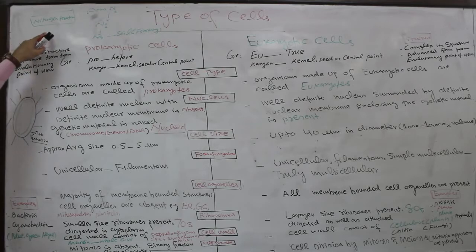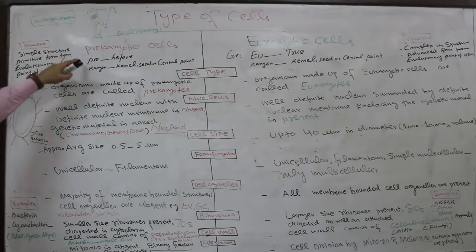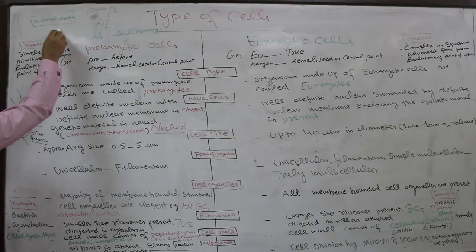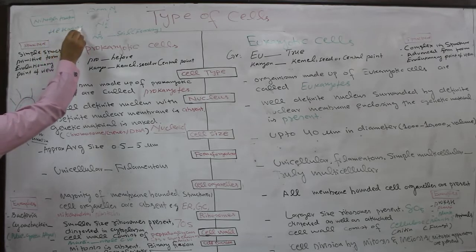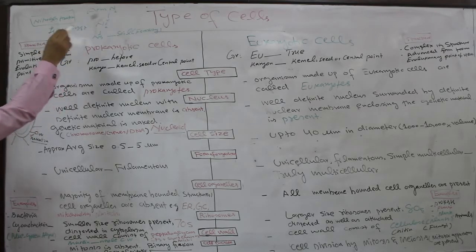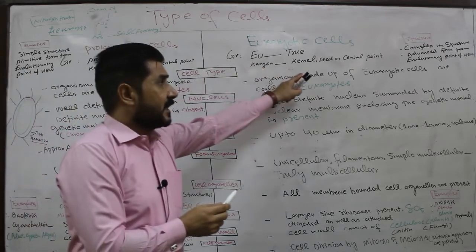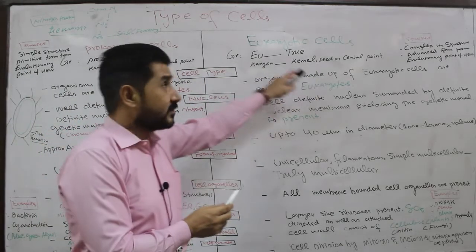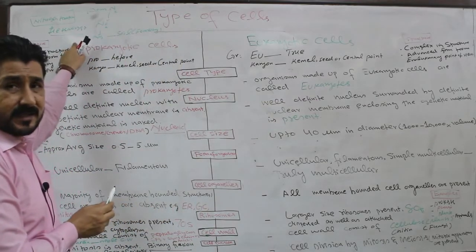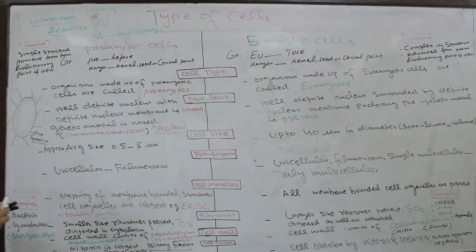So nitrogen fixation is a process exhibited by prokaryotic organisms, that is both bacteria and blue-green algae, due to the presence of a cell in them called the heterocyst. Eukaryotes show no nitrogen fixation due to the lack of heterocyst and specific enzymes.